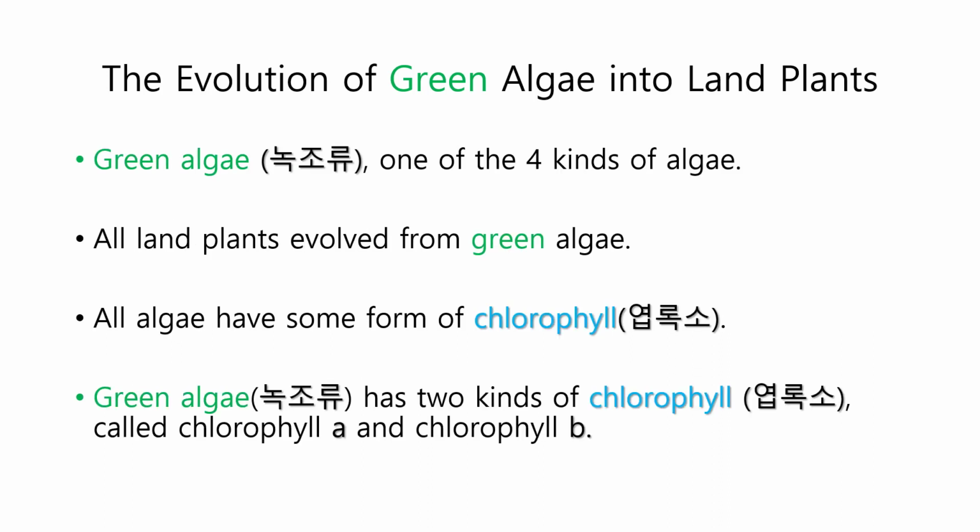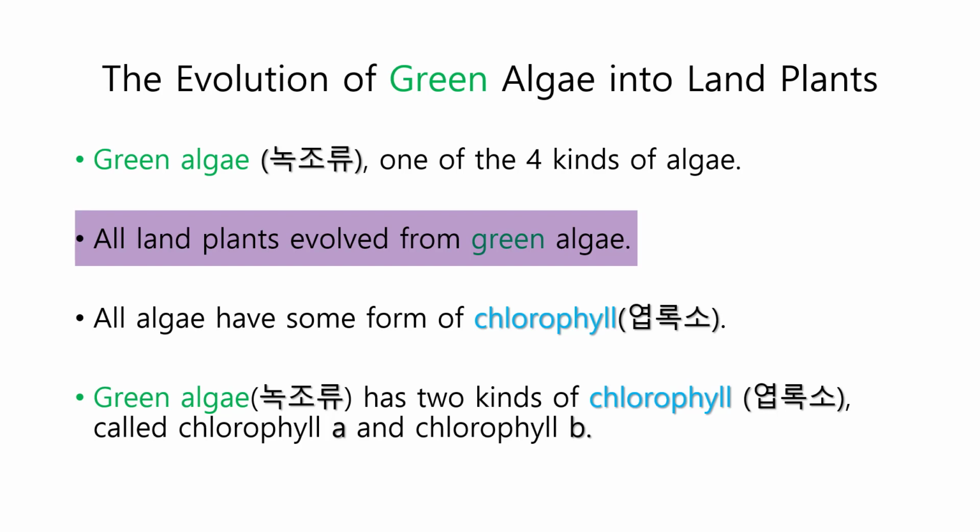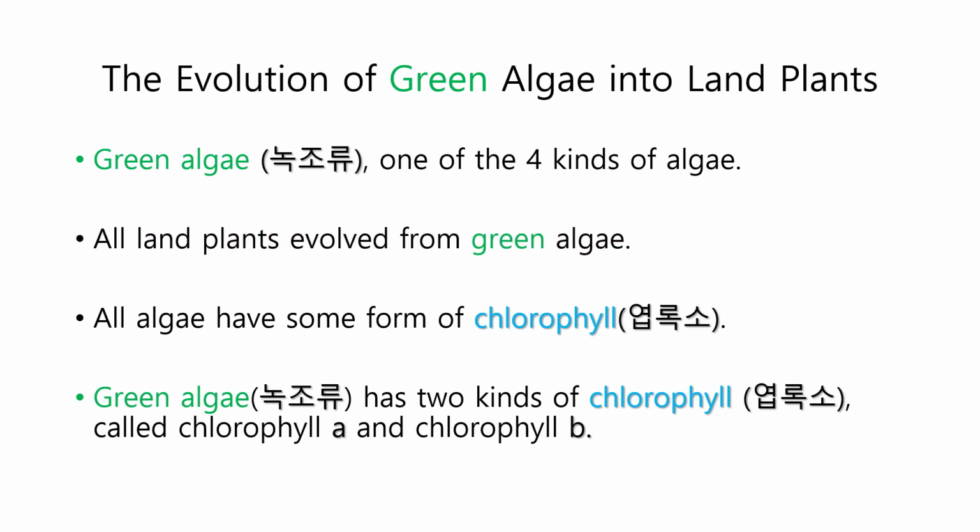So let's have a look at the evolution of green algae and the formation of land plants. Now, green algae is one of the four kinds of algae. All land plants evolved from green algae. Green algae is the most diverse group of algae, with more than 7,000 species growing in a variety of habitats. The green algae is a paraphyletic group. Like the plants, the green algae contains two forms of chlorophyll, A and B, which they use to capture light energy to fuel the manufacture of sugars. But unlike plants, they are primarily aquatic. Because they are aquatic and manufacture their own food, these organisms are called algae.